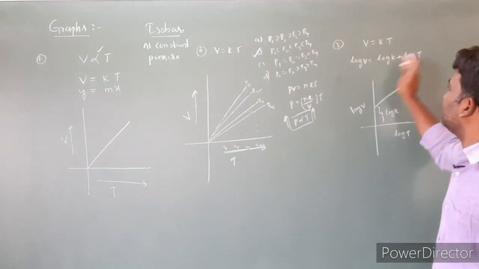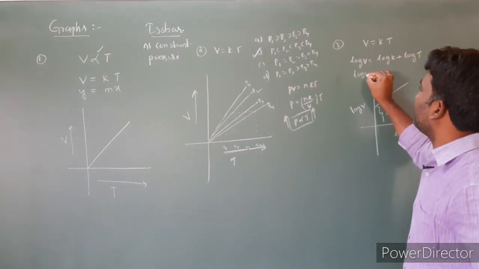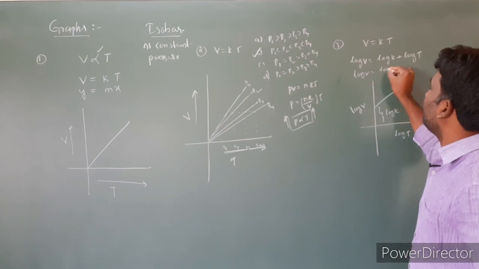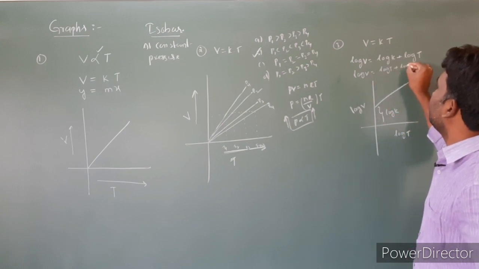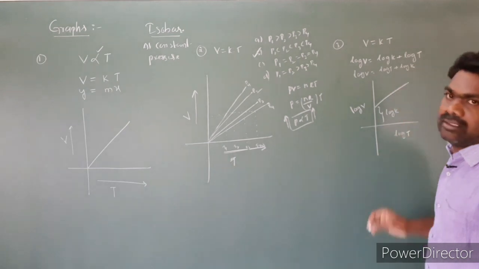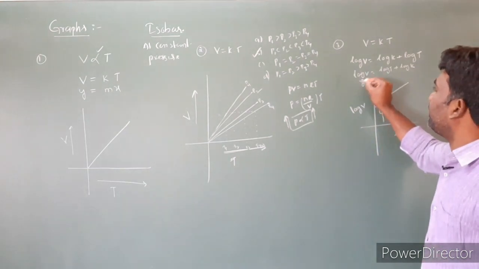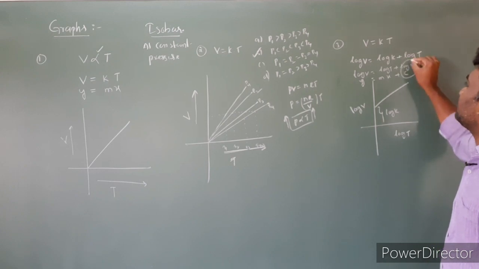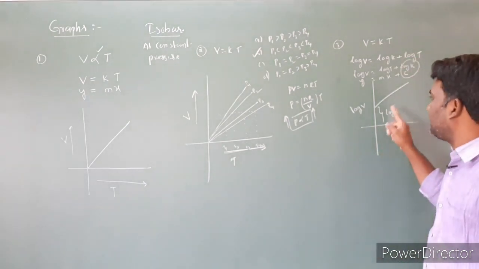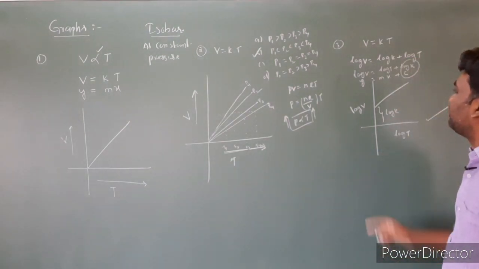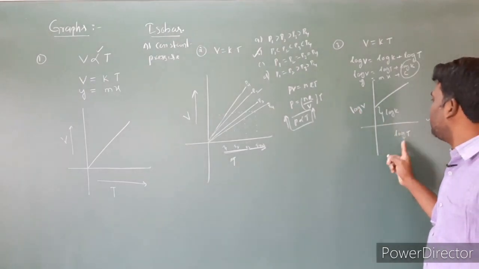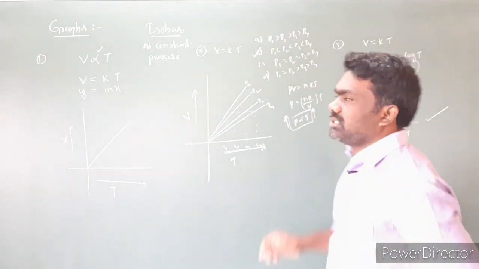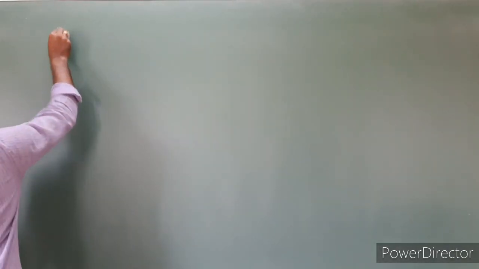By using the straight-line equation, we can take this equation log V is equal to log T plus log K. So by using the straight-line equation, y is equal to mx plus c, c is the intercept, nothing but log K. So this is the graph you can expect, log V against log T. So this is the third graph. Next graph, this is the fourth one.